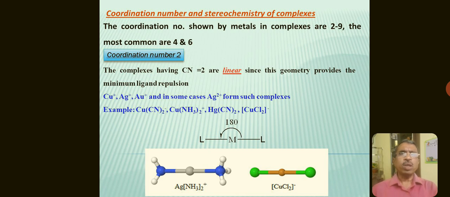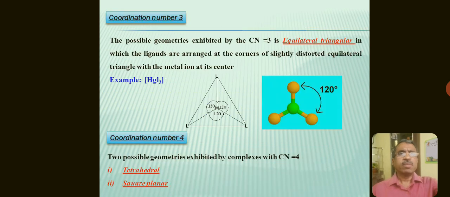Here I have shown the complexes with coordination number 2 having linear geometry and the various other examples. In this slide, I have shown a complex with coordination number 3 having 120 degree angles and trigonal planar geometry.